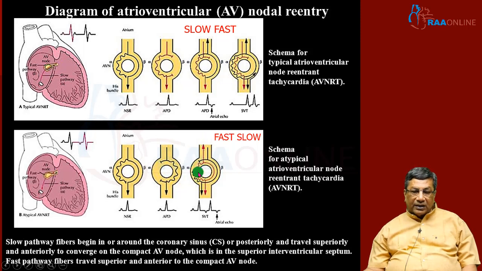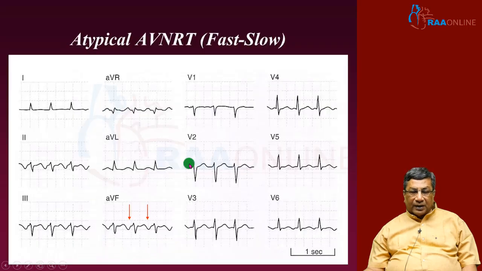This is called atypical AVNRT, and you can see in the inferior leads the retrograde P wave. But this retrograde P wave is not appearing in the ST segment like AVRT. It is appearing well after the T wave, and you have a very long RP dash interval.